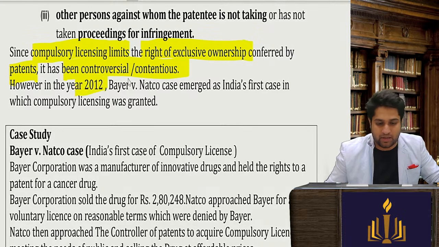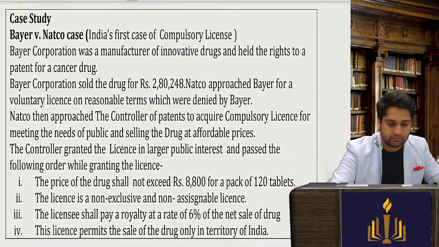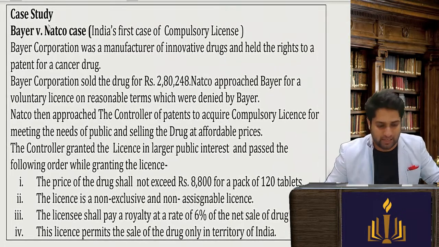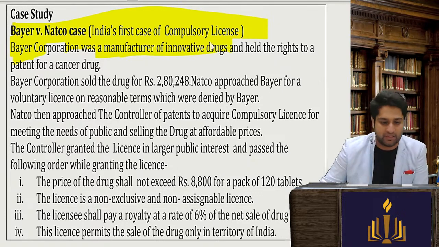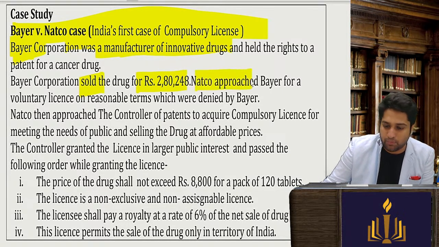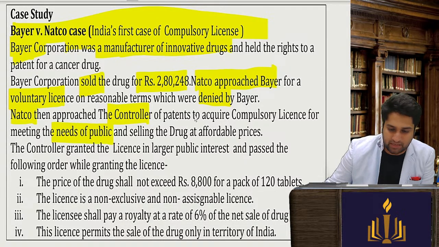In 2012, Bayer versus Natco case emerged as the first case in compulsory licensing. Bayer versus Natco, India's first compulsory license case. So Bayer was a manufacturer of innovative drugs. Bayer sold the drugs for this much. Natco approached Bayer for a voluntary license but was denied. Natco then approached the controller, okay, that the needs of the public are not being met and it is not being sold at affordable prices.